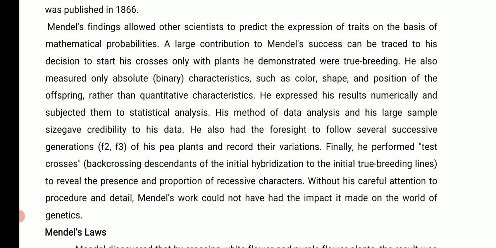Like a Chinese person will give birth to a Chinese child. It's not possible that a Chinese person will give birth to an English child; it will not look British. So he measured only the absolute characters, those which can be seen.